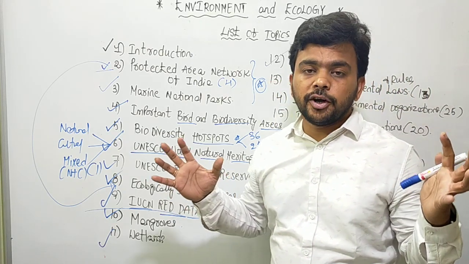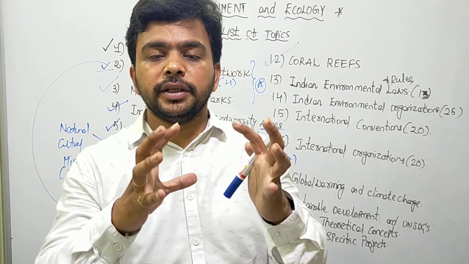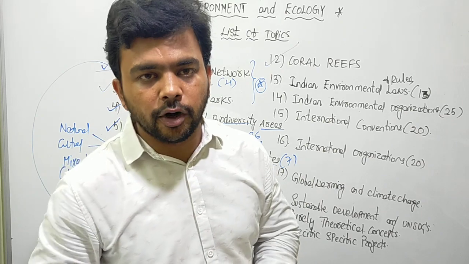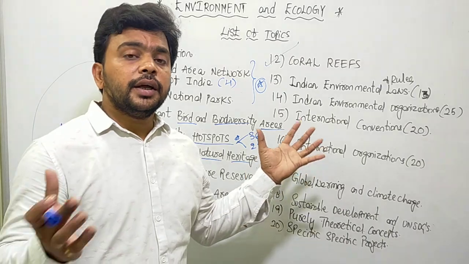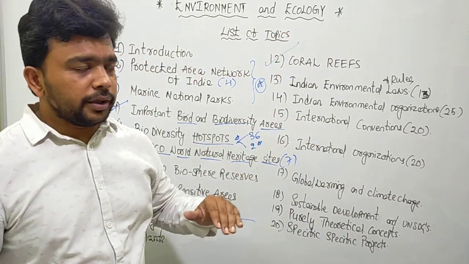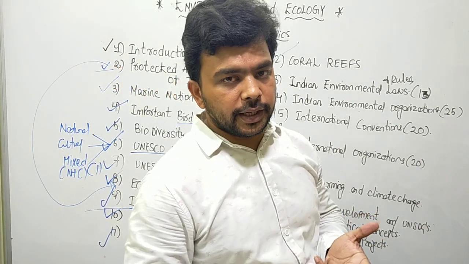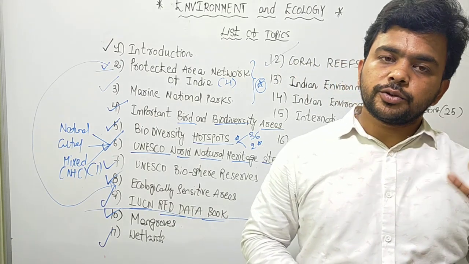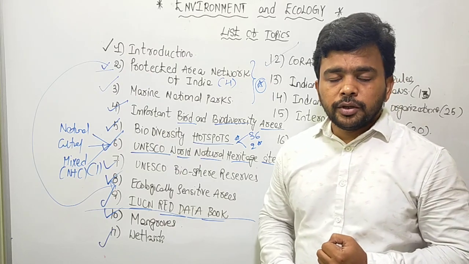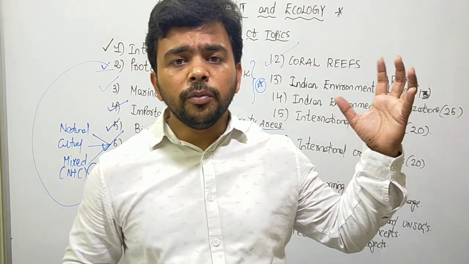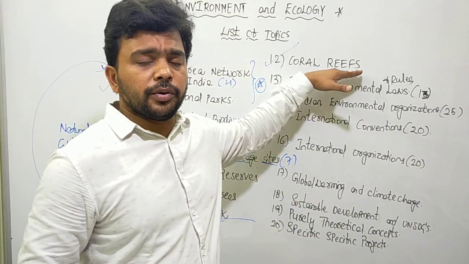What is the symbiotic relationship between the zooxanthellae algae and the polyp, the single cellular marine organism? What is the relation between them, and how has their relation led to the formation of the coral reefs? What is the importance of the coral reefs? They are a source of biodiversity. A lot of marine creatures make the coral reefs their home. They sequester a large amount of CO2 from the atmosphere. They are home for a wide variety of marine biodiversity. Like that, various importances of the coral reefs are there.